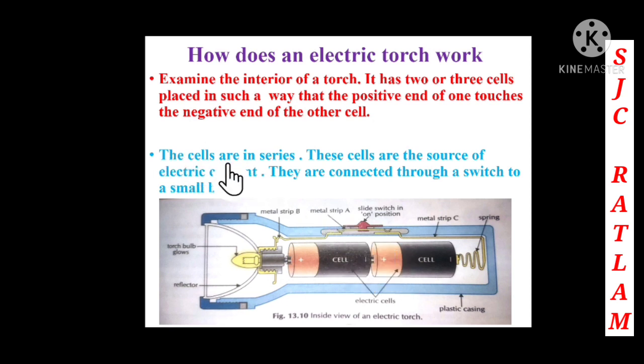These cells are in series, and these cells are the source of electric current. You can see, these cells are in series, one after another, and they are the source of electric current. They are connected through a switch to the small bulb. Now you can see children, this switch is connected to a small bulb. So when you put the switch on, the bulb will glow.